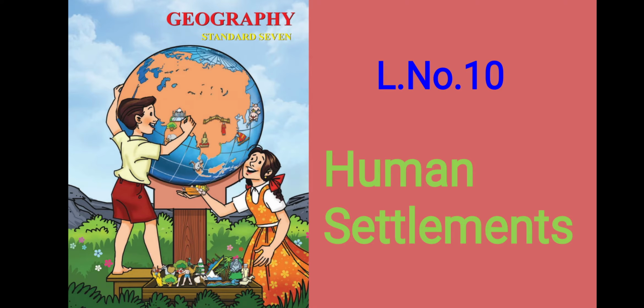How did humans settle down from the nomadic age to today's time? Which types of settlements occurred due to this, we are going to learn in this lesson. Where humans live, how they made the houses, and the types of their housing patterns. If they settle in a round, what do we call it? If the houses are made in a box or square type, what do we call it? We are going to learn this in this lesson.